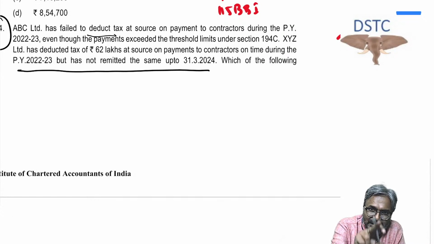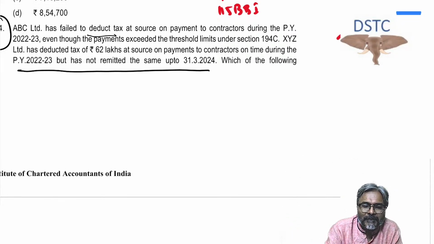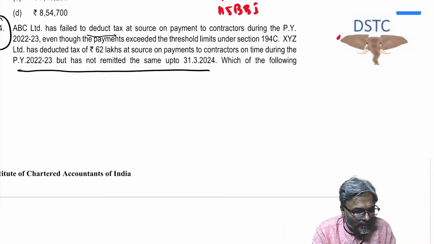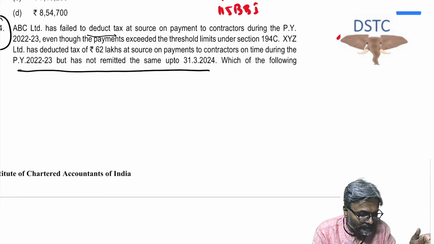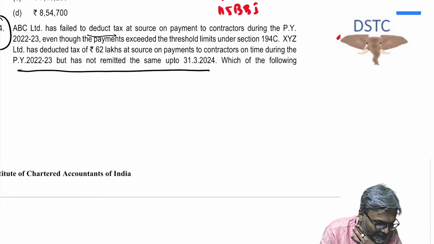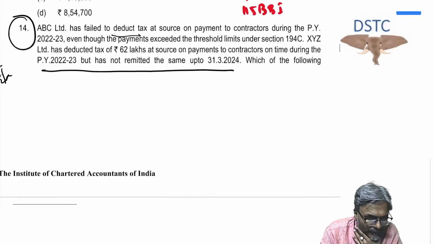And if you have deducted the TDS already and you're keeping the money with you, it means you are keeping the government's money with you. So it is a bigger crime, keeping the government money with you and not depositing it. So interest, penalty and prosecution.